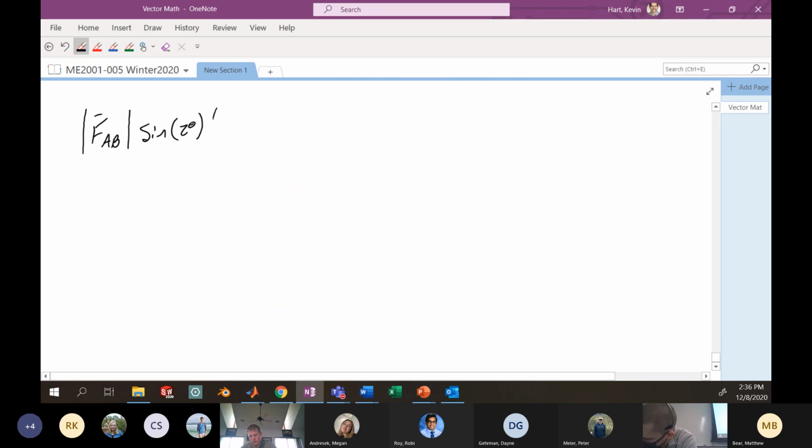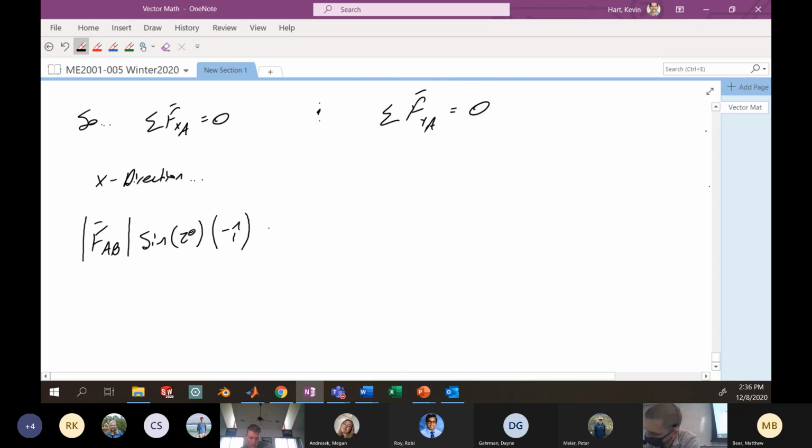And it's pointed slightly backwards, so this is negative i hat. And I'm going to add to this the magnitude of the force between the man and point A, resolving that into the x direction with cosine 30 degrees, i hat. Both of these equal to 0.